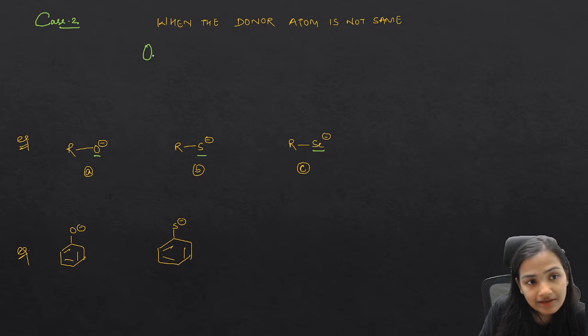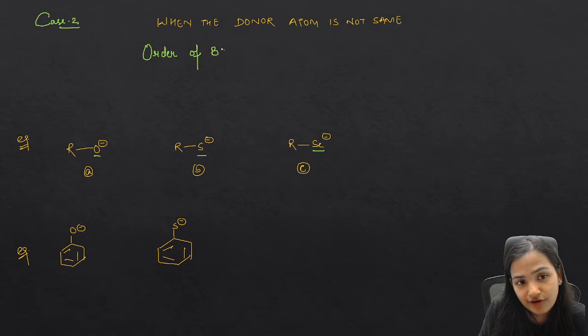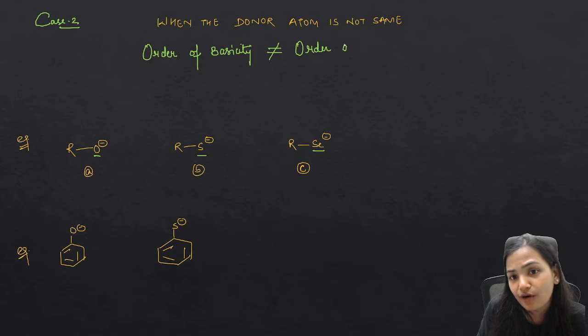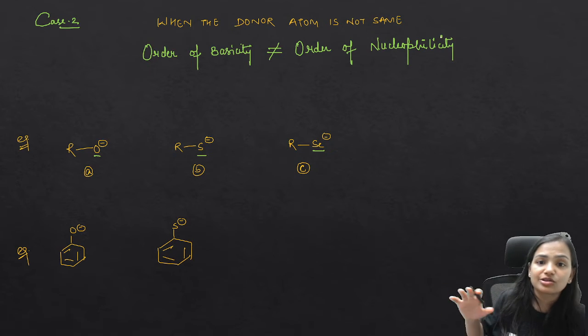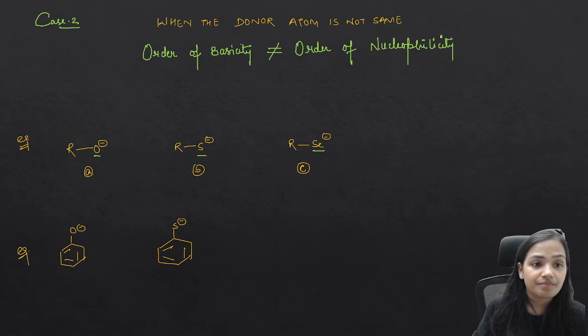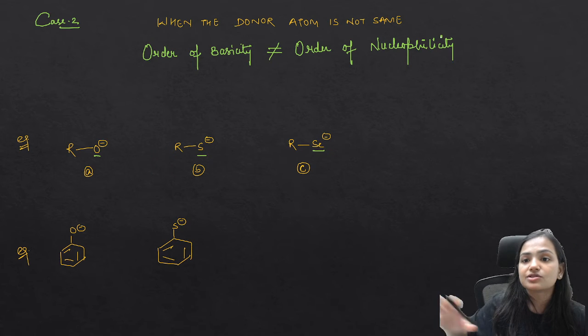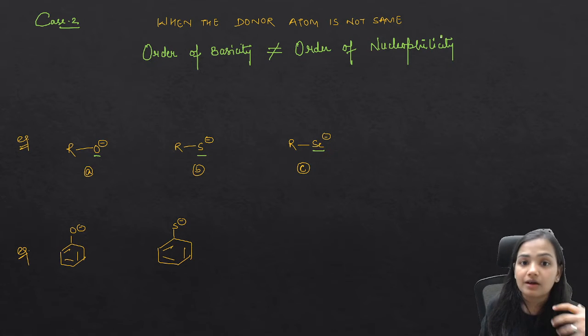Any guesses what I would say? The order of basicity will not be equal to the order of nucleophilicity. You might be thinking that every time it is going to be the same, but no. The order of basicity is not equal to the order of nucleophilicity. Why?